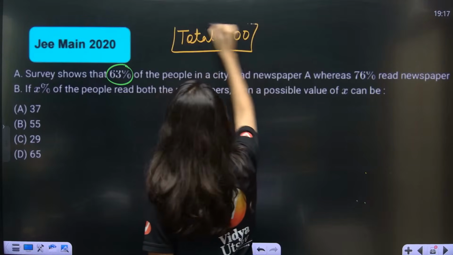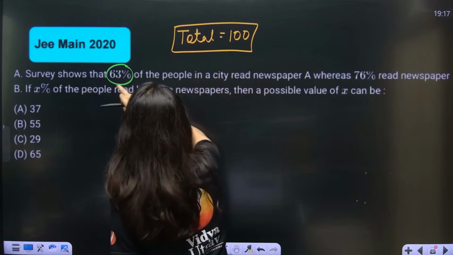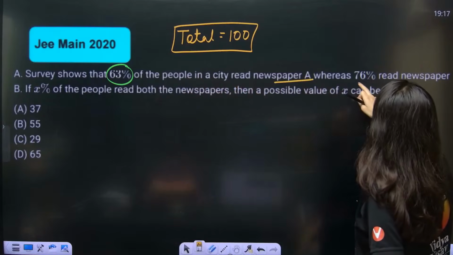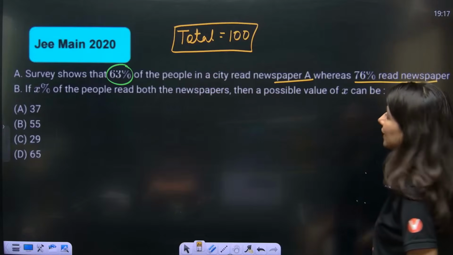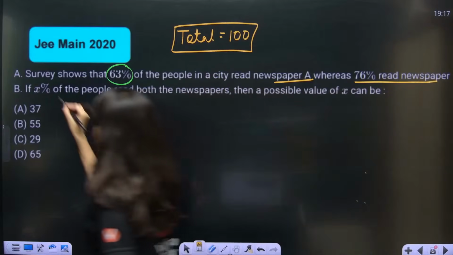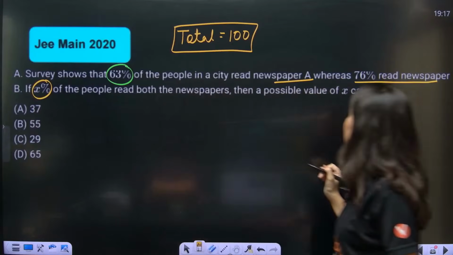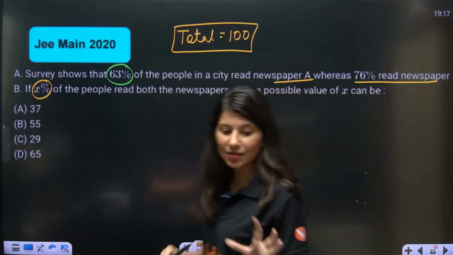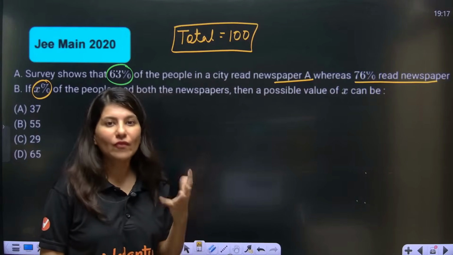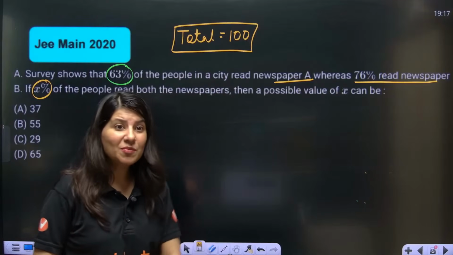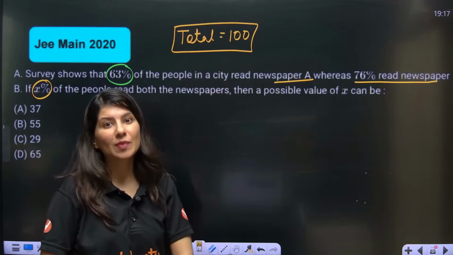Now just read this as: a survey shows that 63 people in a city read newspaper A and 76 read newspaper B, and X people read both newspapers. Then a possible value of X can be. Obviously, common sense: if not given, there may be certain people who don't even read the newspaper.